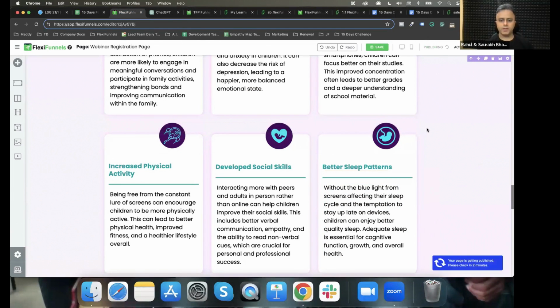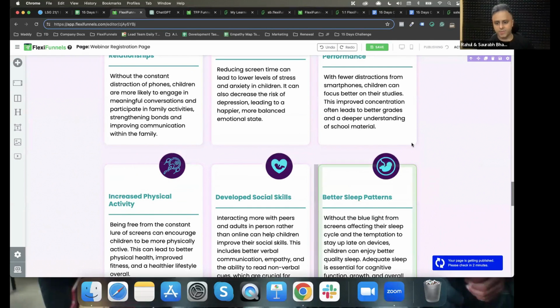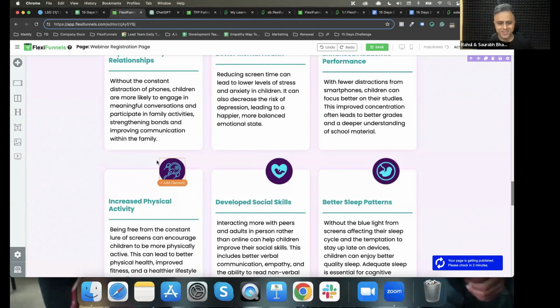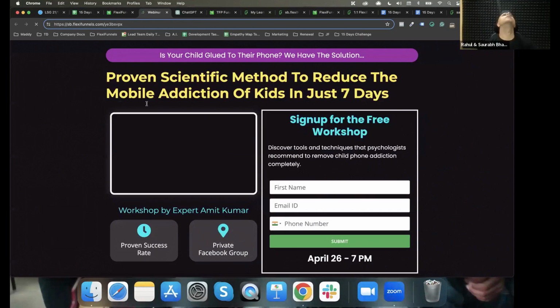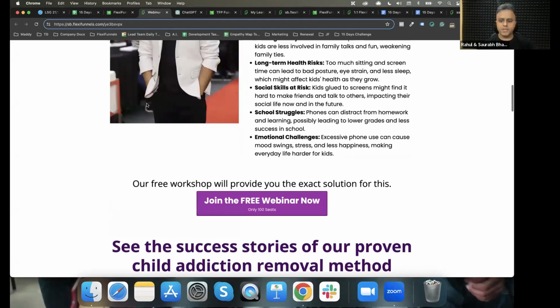Now I like it, right? And of course, these images have to be replaced. These are baby images, so of course they have to be replaced. Make sense, everybody? So this is the page. This is the first section.